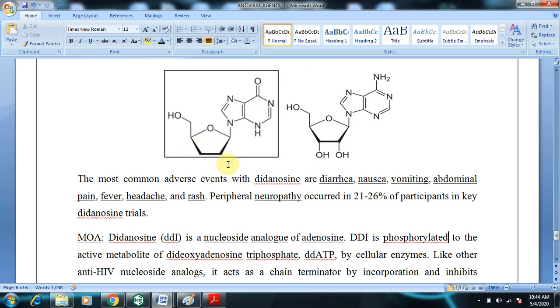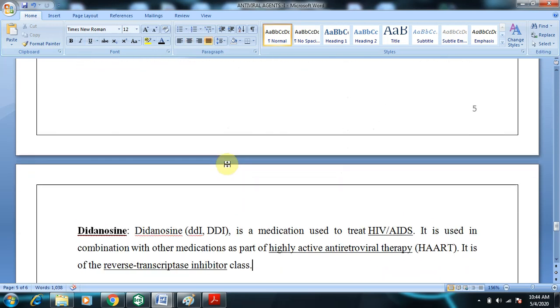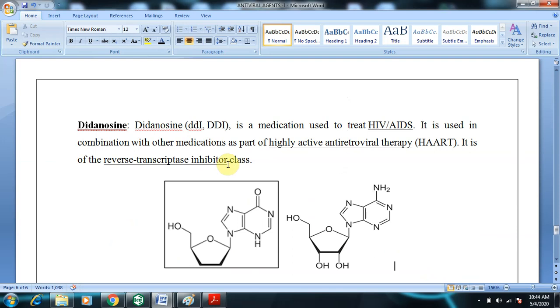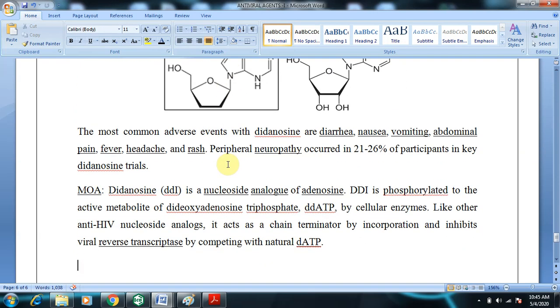So there will be synthesis of faulty DNA. Commonly, analogs are incorporated because they resemble the actual substrate, and there will be generation of faulty intermediates or faulty products. So this belongs to this mechanism of action.